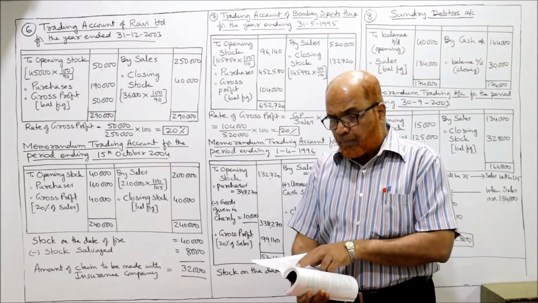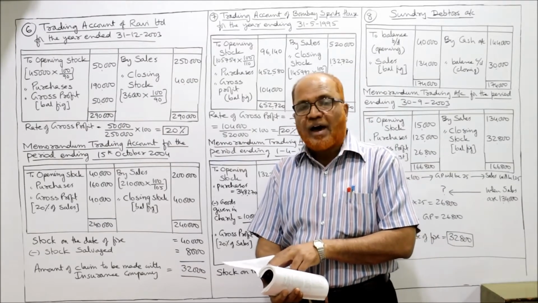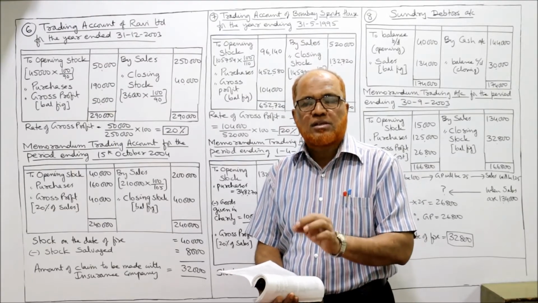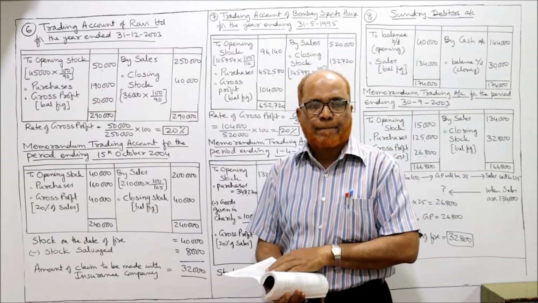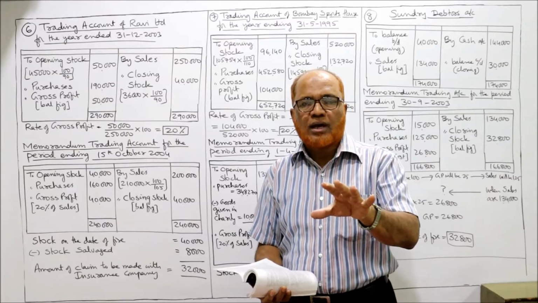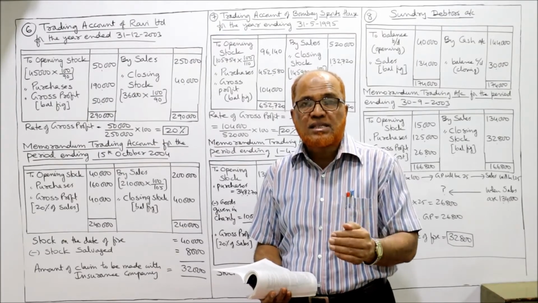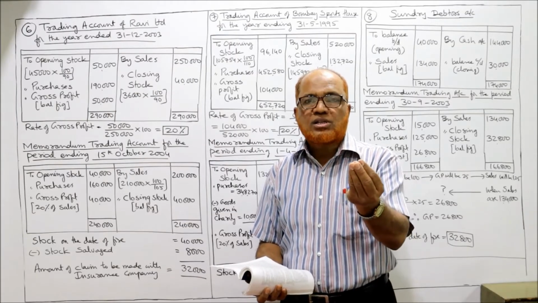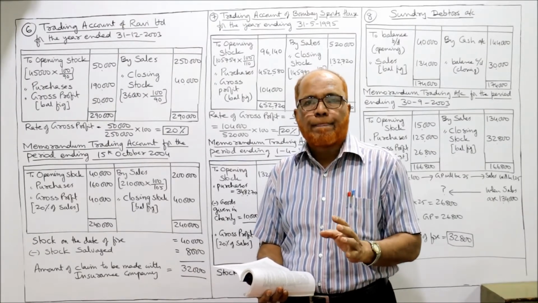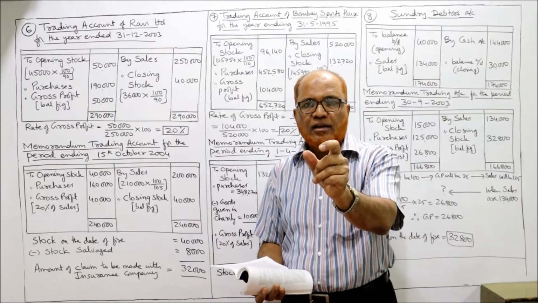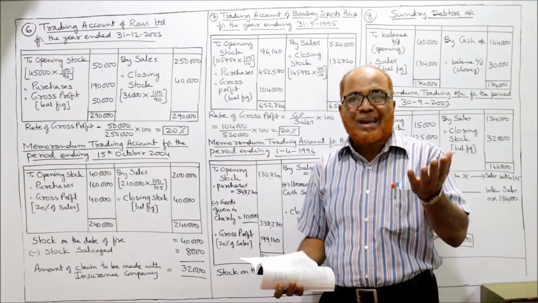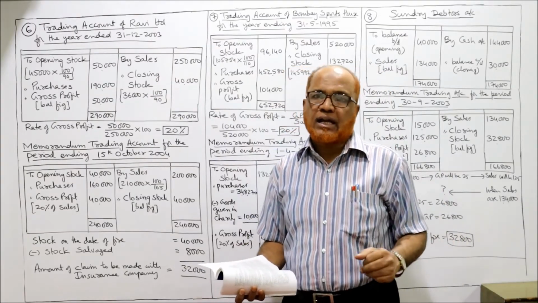Now, it was the practice of the firm to value the stock at cost less 10%. This is the important point, critical point. It is the practice of the business to value the stock at 10% less than cost. If cost is 100 rupees, then we reduce 10% and take 90 rupees. So the cost is actually 100, and the valued stock is 90. It is the practice of the business to reduce the value of the stock by 10%.